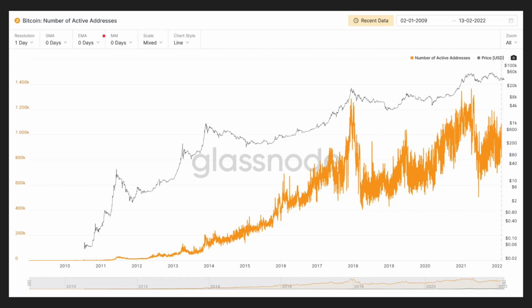And active addresses, this can vary. How recent were these addresses active? The past 6 months, the past year, and generally, we see that activity has gone down.